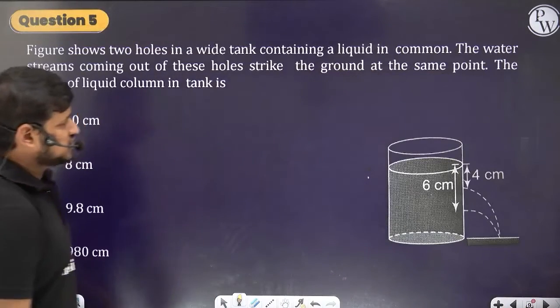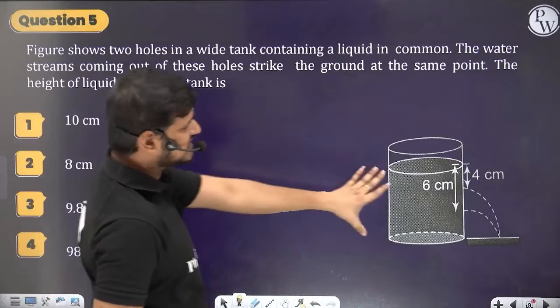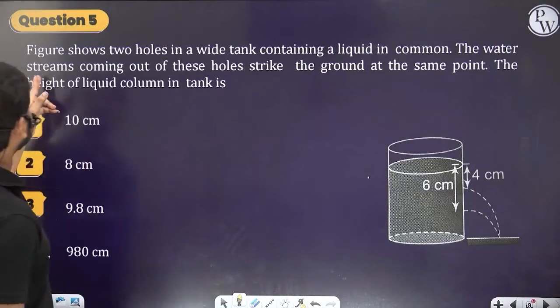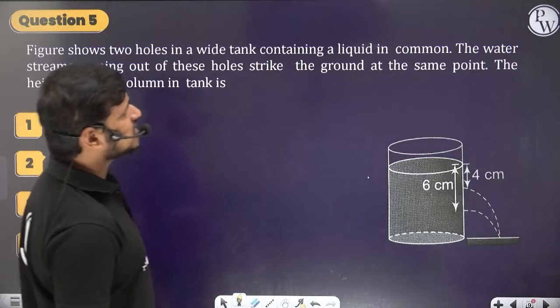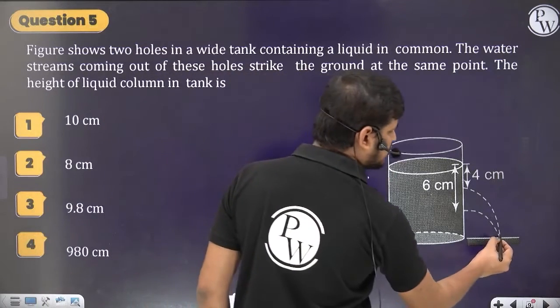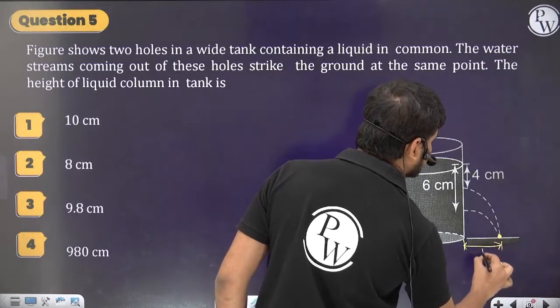So we got a question here. Let's try this question. The figure shows 2 holes in a wide tank containing liquid. The liquid is the same. The water streams coming out of these 2 holes strike the ground at the same point. So they both strike at the same point, which means the range is the same for both.